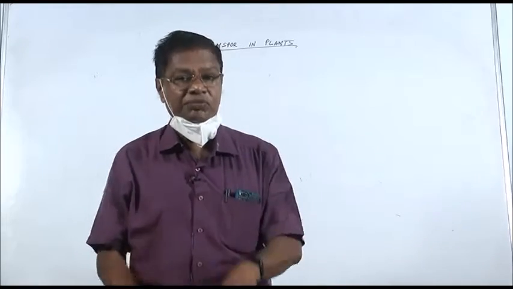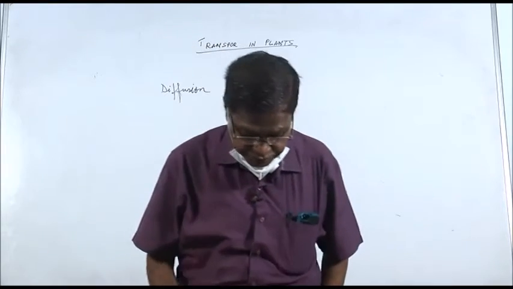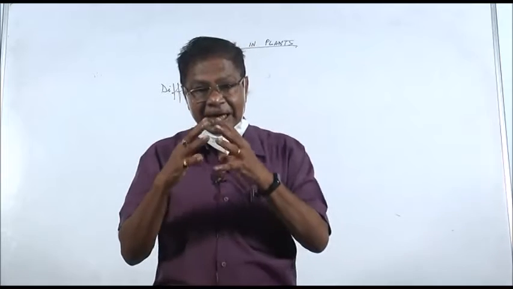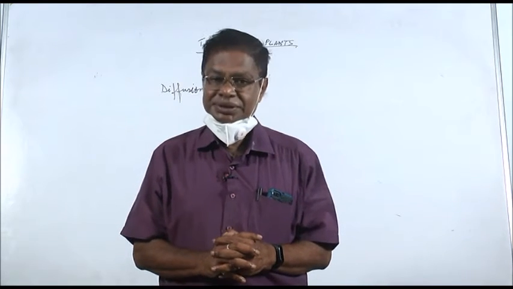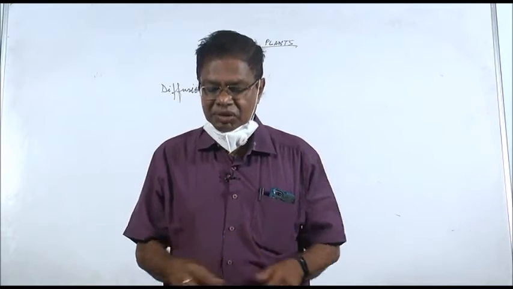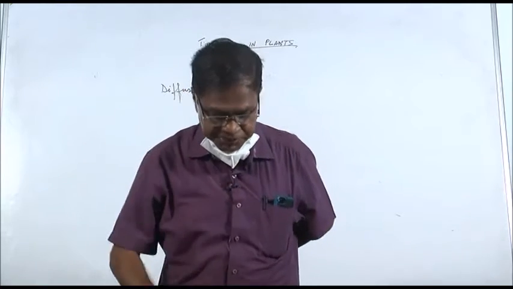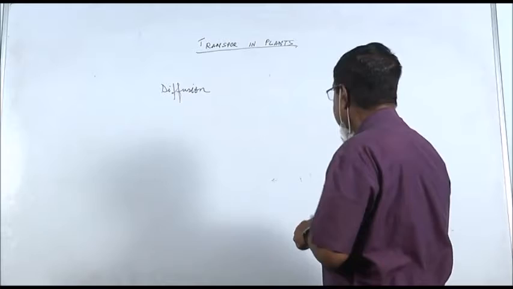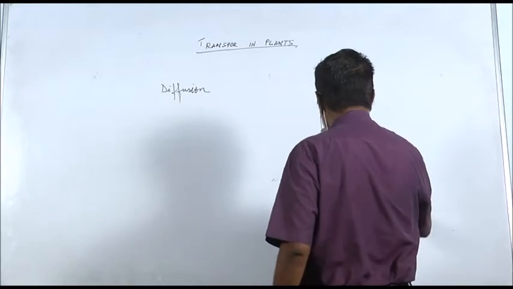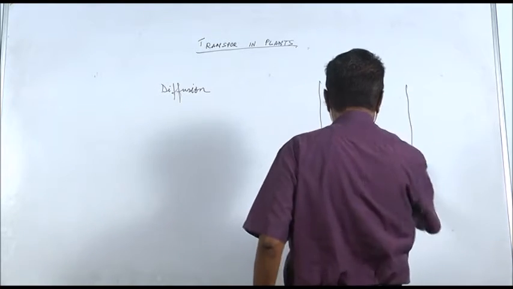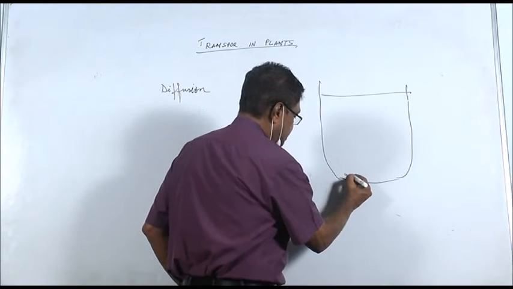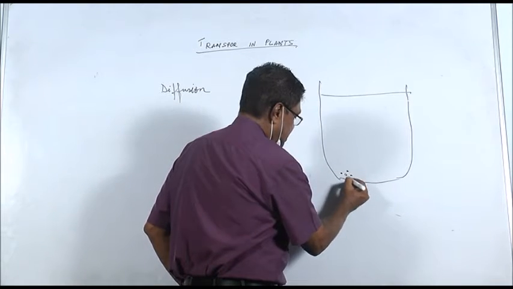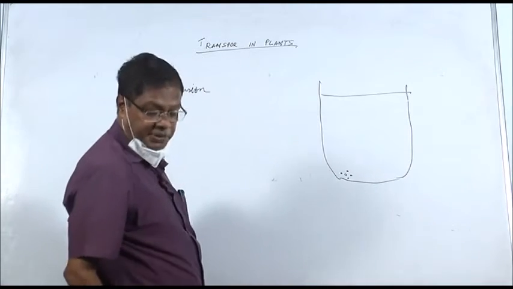And how do they move? They move from their higher concentration to their lower concentration. That is, when I dropped, suppose this is the beaker and the beaker is containing water. Here I have put crystals of copper sulfate.